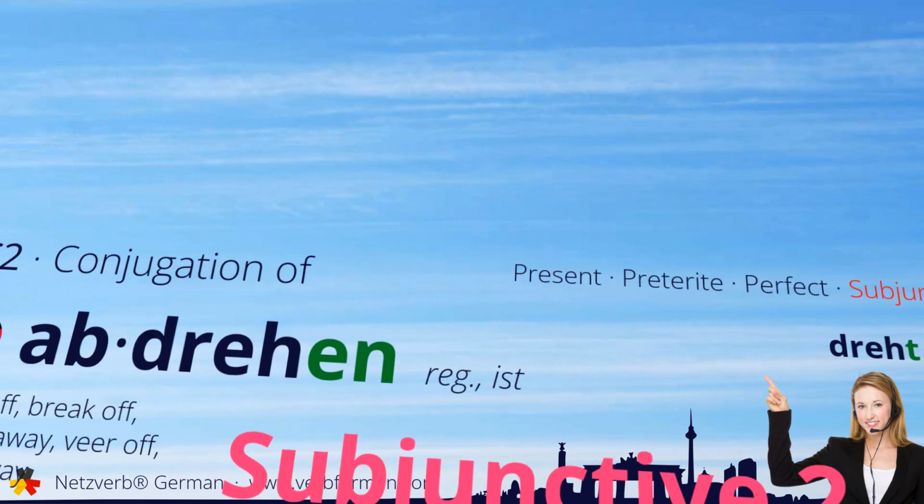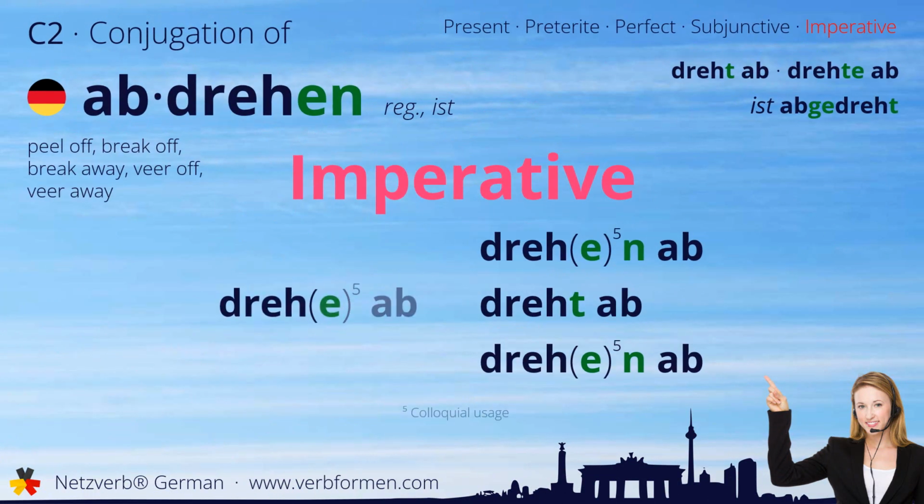And finally, we'll cover the imperative. Drehe ab du. Drehen ab wir. Dreht ab ihr. Drehen ab sie.